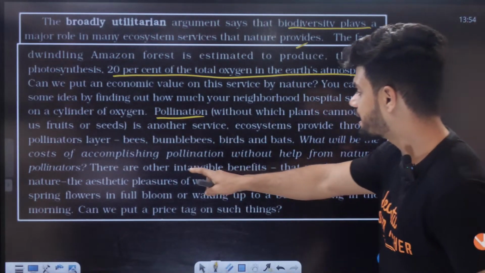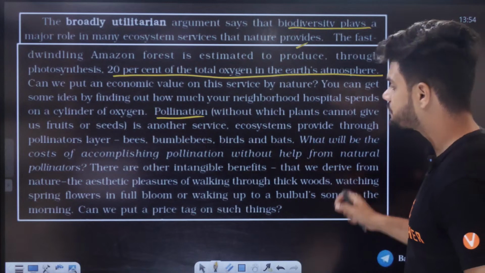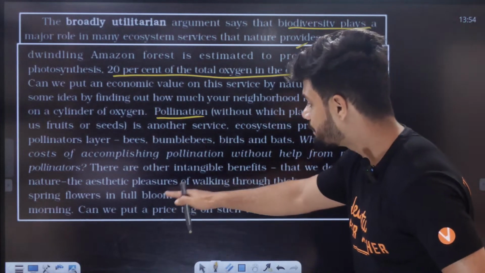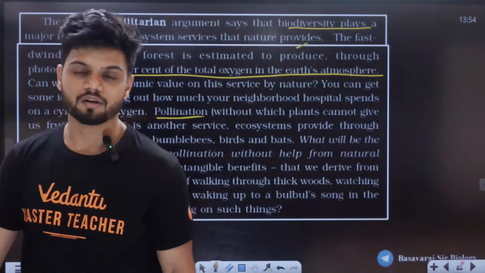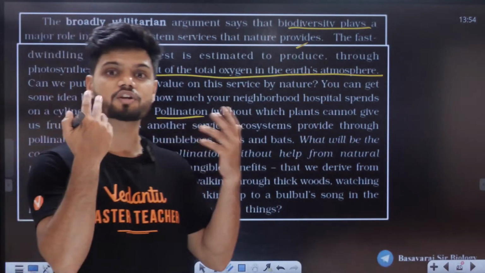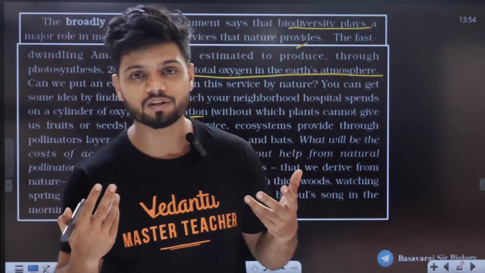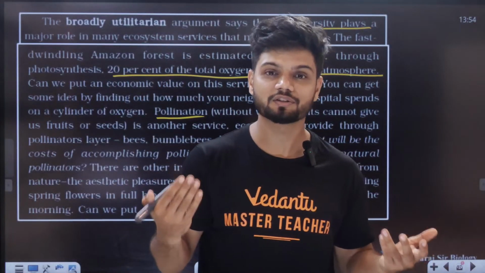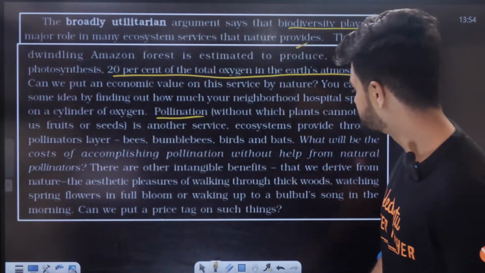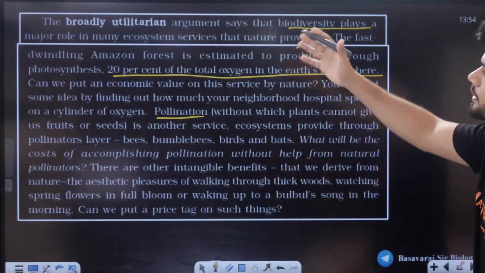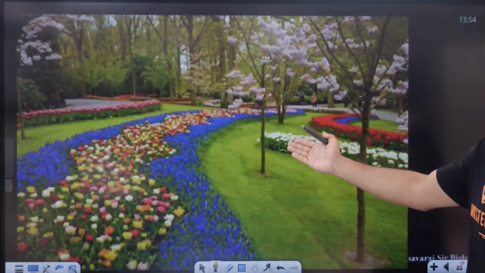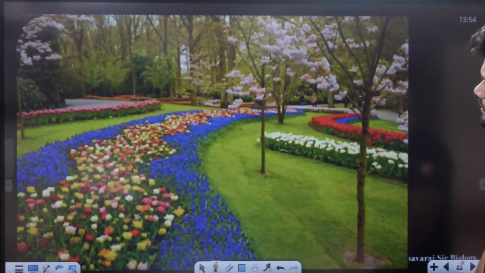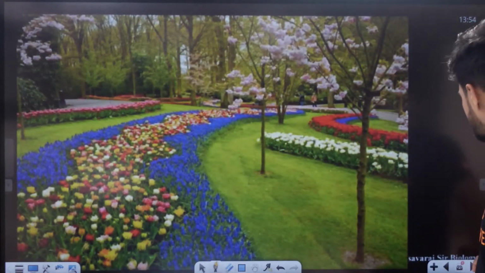So there are other intangible benefits that we derive from nature. The aesthetic pleasure of walking through a forest. Imagine you're walking in the forest. You get nice fresh air, good oxygen. You feel nice in the forest. So all that is broad utilitarian. Imagine walking in this forest, friends, walking in this garden. Amazing feeling it will be.